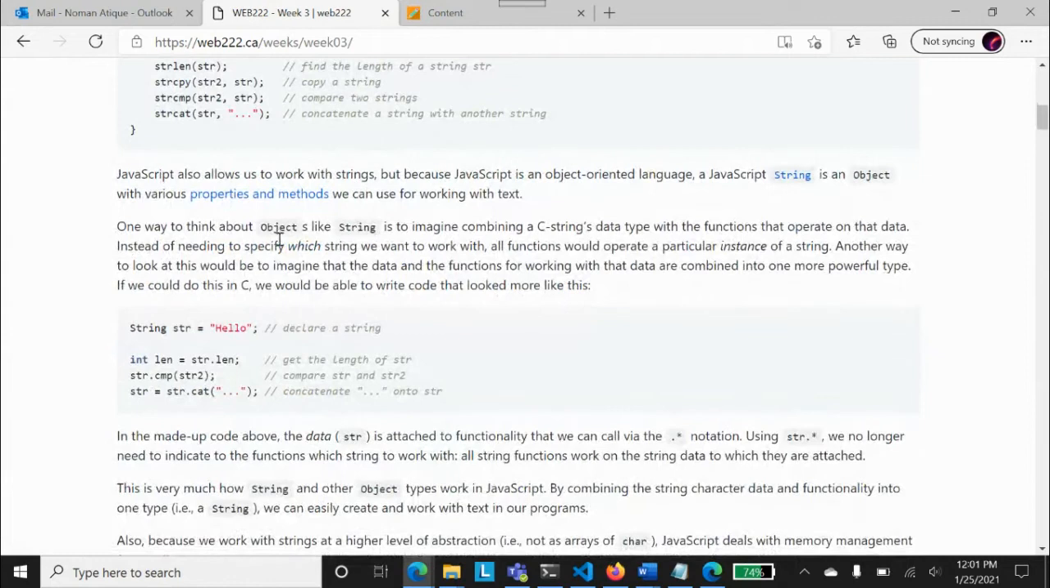Now see here, one way to think of an object like a string is to imagine combining a C string data type with the functions that operate on that data. Instead of needing to specify which string we want to work with, all functions operate on a particular instance of a string. Another way to look at this is to imagine the data and the functions for working with that data are combined together into a single container.